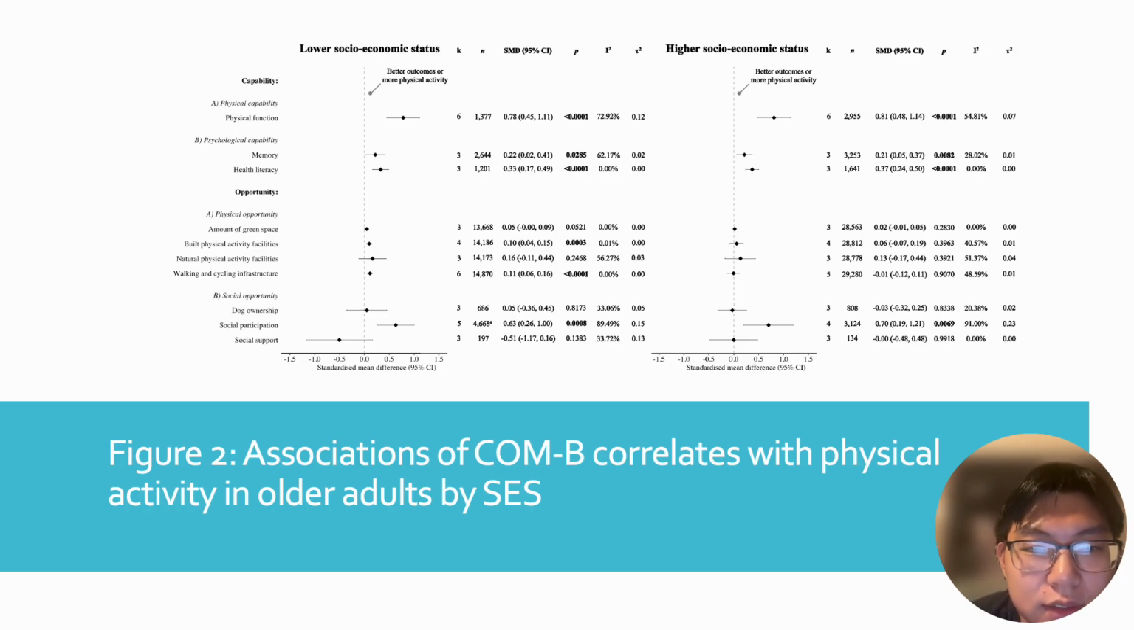And as you can see, just based off a general look, all of them are pretty similar in where they are significant and how they move across the spectrum. As you can see, physical function, memory, health literacy, everything we talked about before. And then here's the difference. The built physical activity facilities and the walking and cycling infrastructure in the middle there were only significant for lower socioeconomic status classes, which means it's very significant that they have these to improve physical activity.